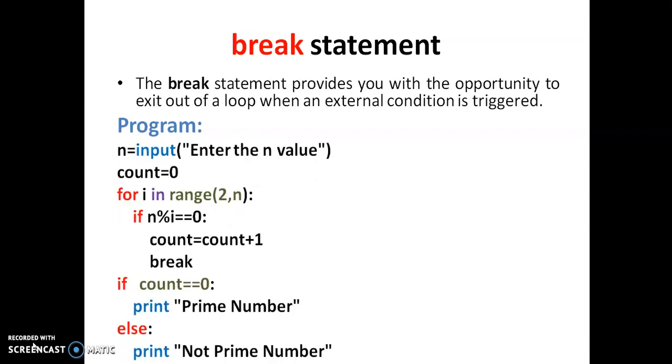Here our example program accepts a number, which is stored in the n variable, and count equals 0. And here I have a for loop, I in the range of 2 to n. That is, I want to repeat the I variable from 2 up to the n value, that is, less than n. It repeats up to less than n.